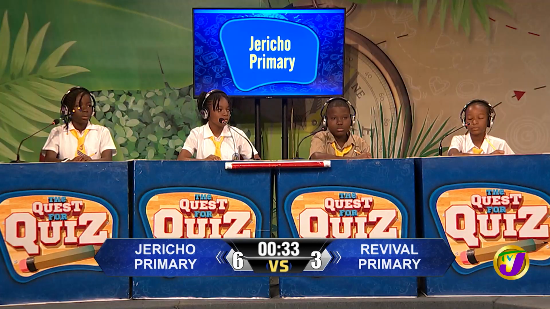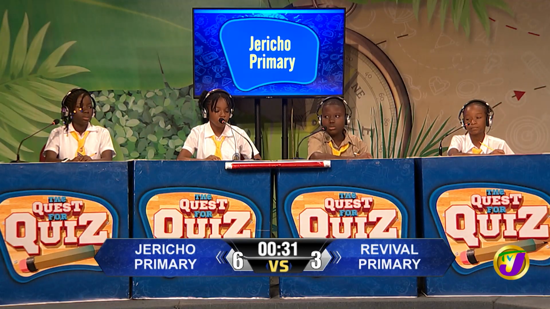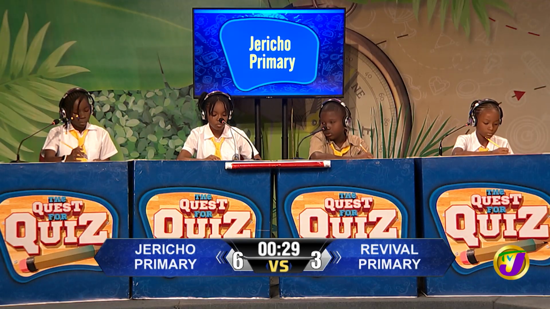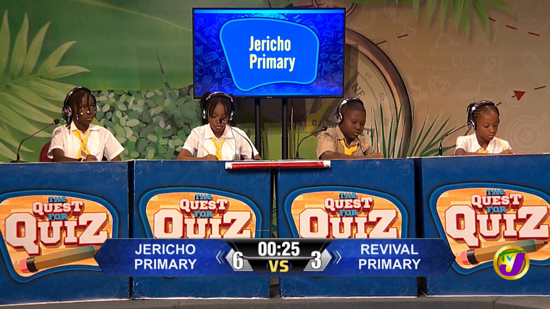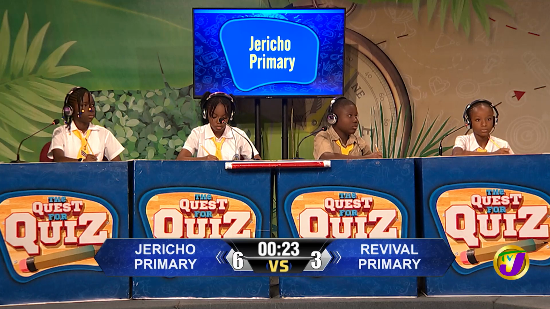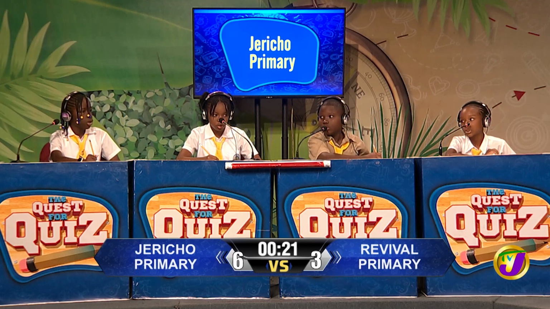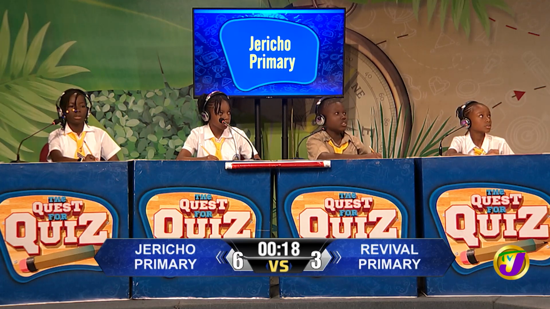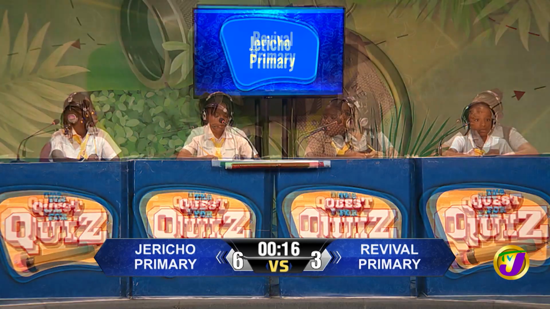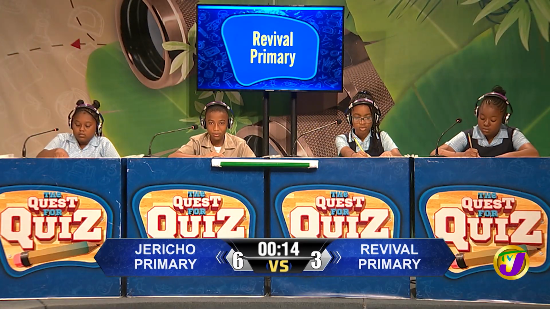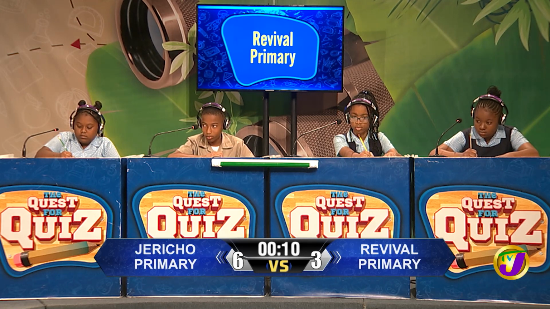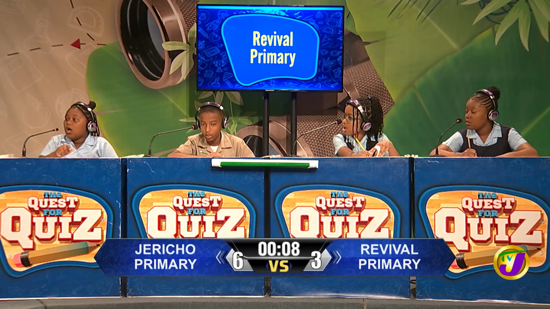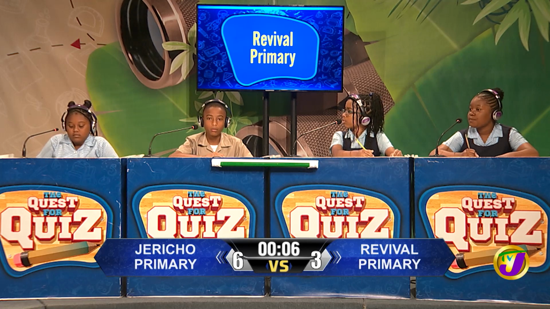Question passes to Jericho. Want to try? No, thank you. It's a chord. Jericho mathematics. Is an angle of 186 degrees acute, obtuse, or reflex? Obtuse. That's incorrect. It's reflex. Revival mathematics. Is an angle of 91 degrees acute, obtuse, or reflex? Obtuse. That's right.